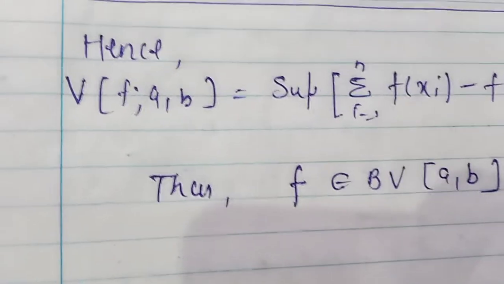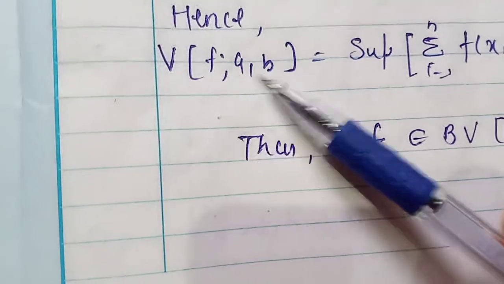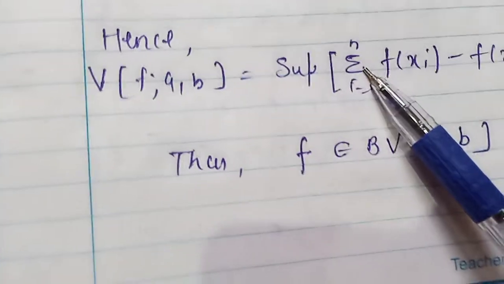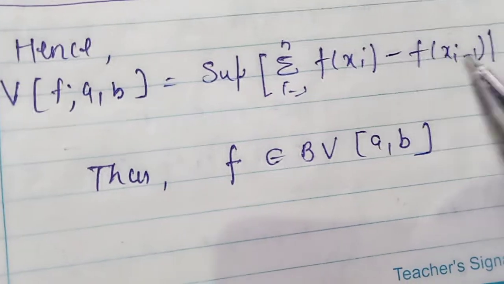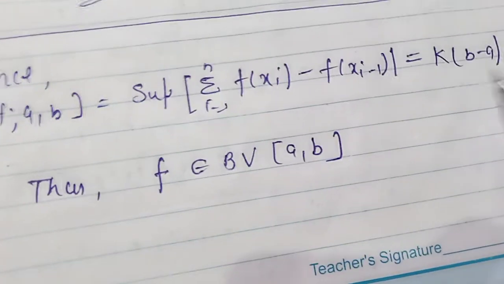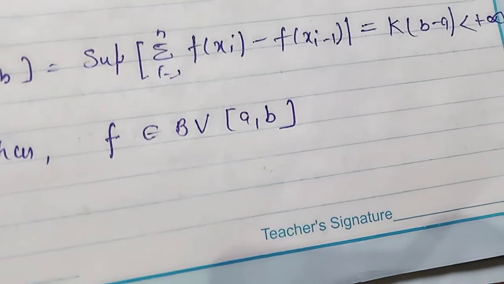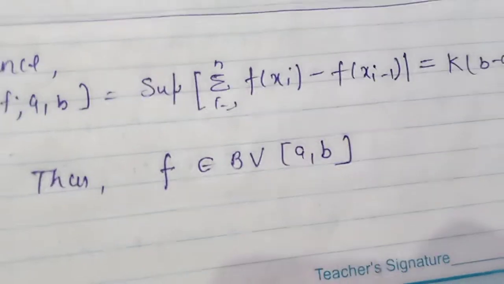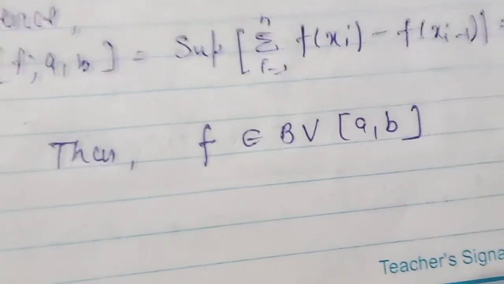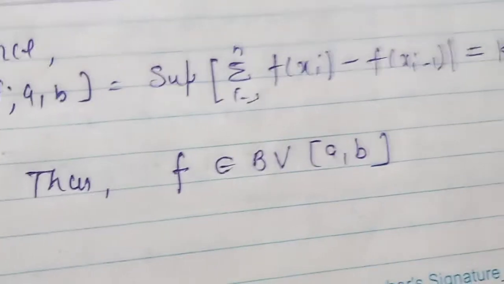So when I put k into b minus a, the variation of the function from a to b is equal to the supremum of the summation, i equal to 1 to n, of f of xi minus f of xi minus 1, which is less than or equal to k times b minus a, which is less than plus infinity. Or you can say that this is a finite term. Now you can see the function is of bounded variation, right. If the value is positive and less than infinity, it means it is a finite number.